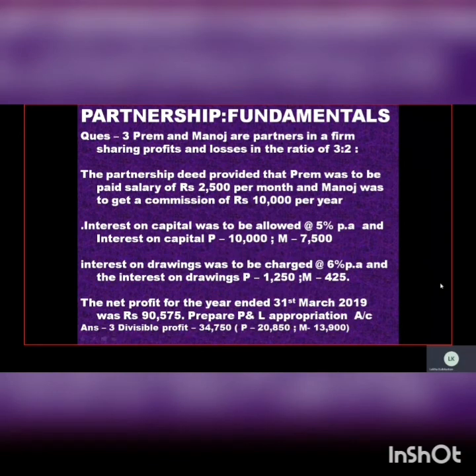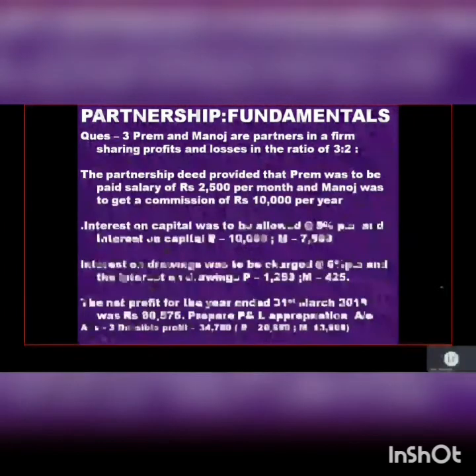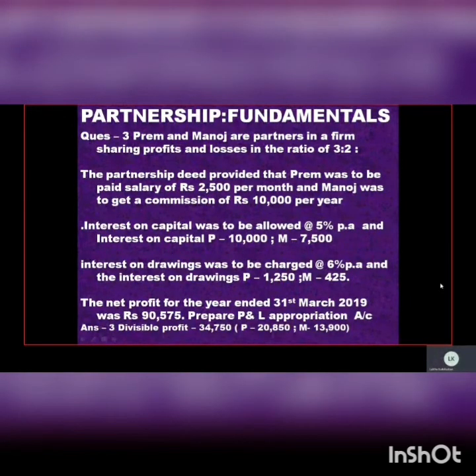Now next is question number 3. Prem and Manoj are partners in a firm. As per the deed, Prem was to be paid a salary of 2,500 per month, and Manoj was to get a commission of 10,000 per year. Commission to any partner is shown on the debit side of the P&L appropriation. We have seen it in the formula.